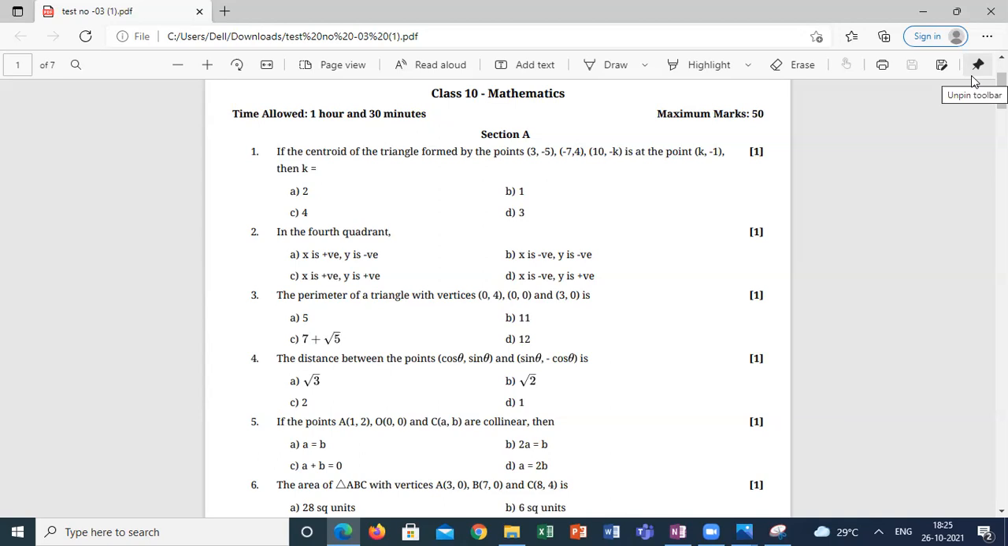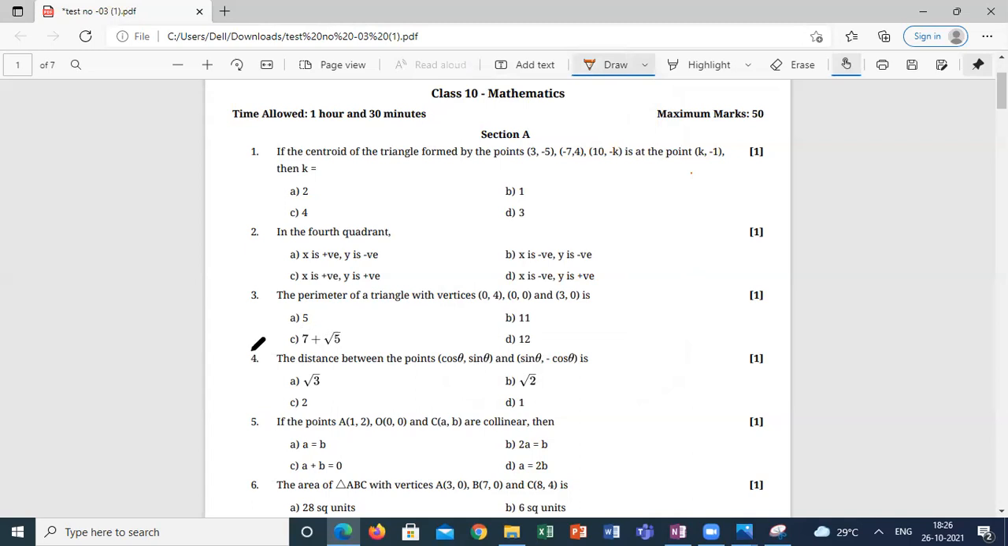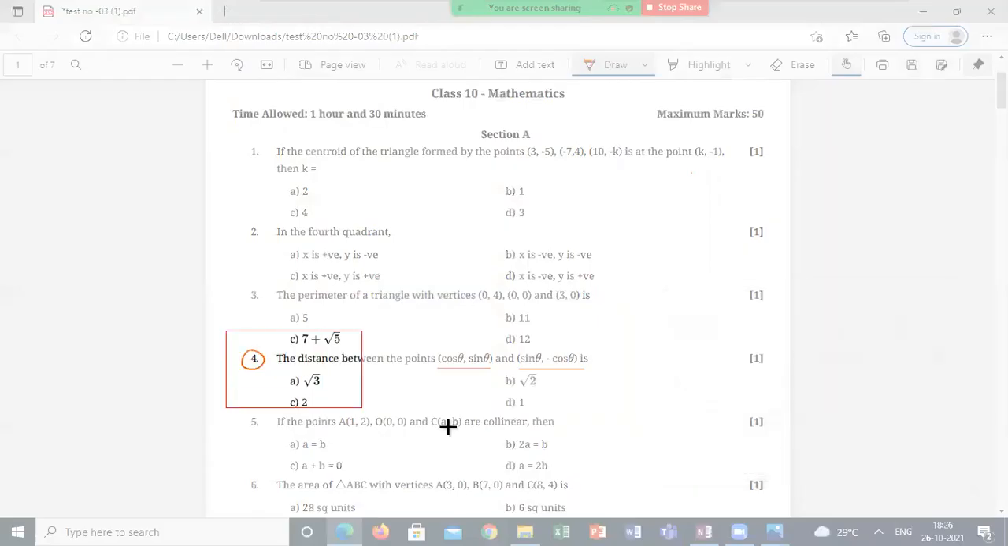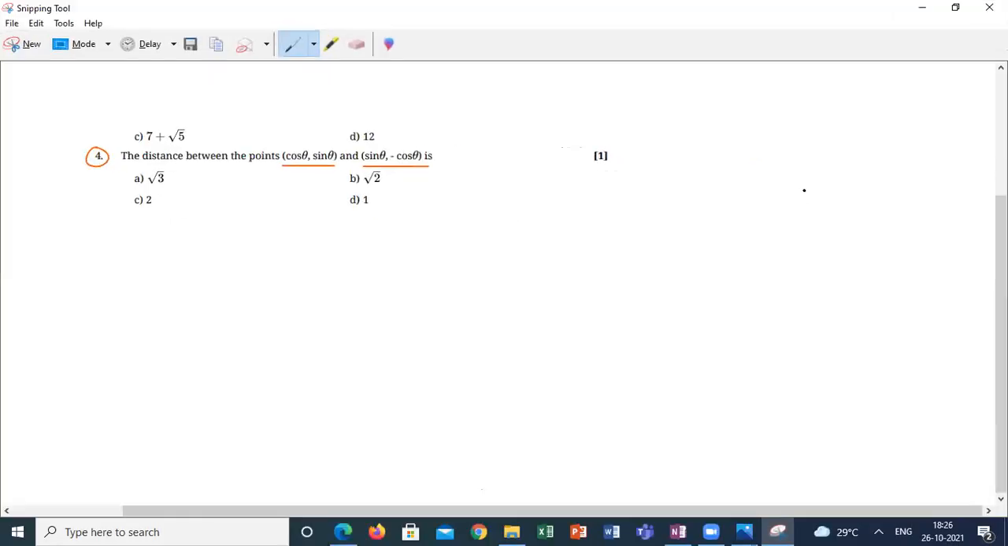Out of 6 questions, anyone having any doubt in the first 6 questions related to coordinate geometry? Centroid. What is the centroid formula? Sir, the fourth sum. Fourth sum. Find the distance between the points. What is the distance formula, madam?